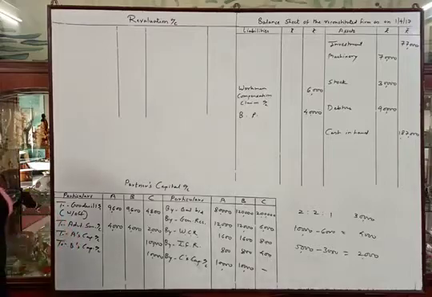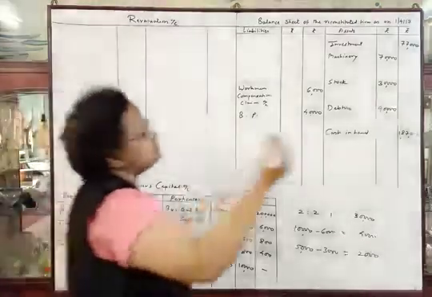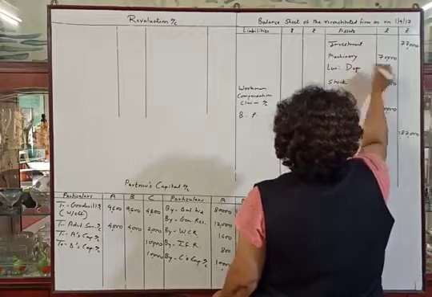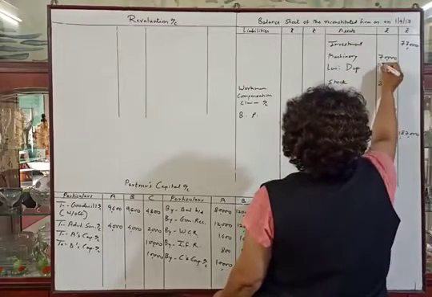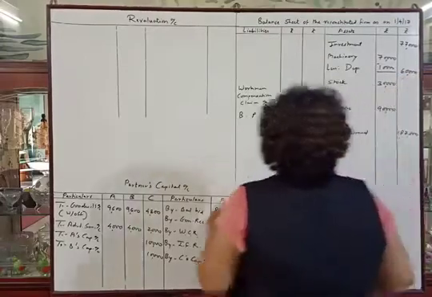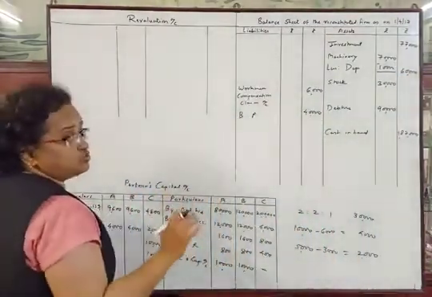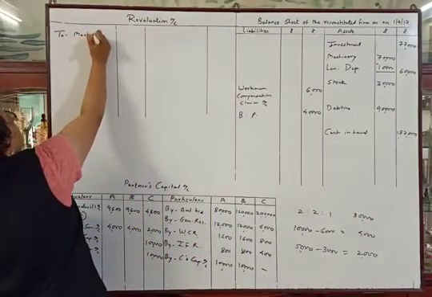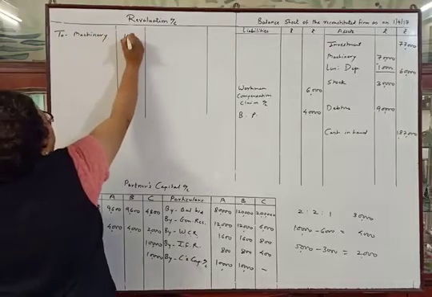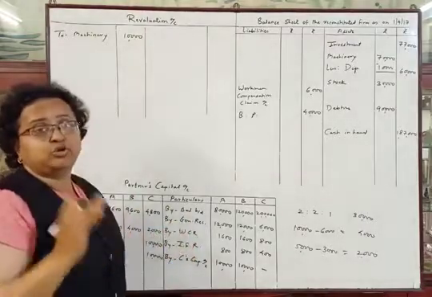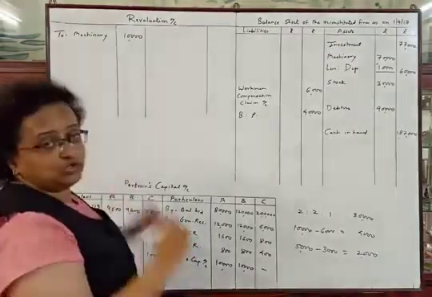Okay. Then second adjustment: machinery is to be depreciated by rupees 10,000. So we have to deduct depreciation, less depreciation 10,000, so the outer column amount will be 60,000. Depreciation is a loss to the firm, so to machinery. Loss and profit in the revaluation of assets and liabilities will be transferred to the revaluation account.